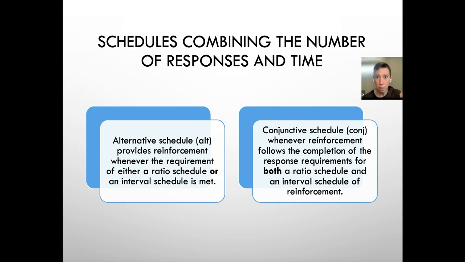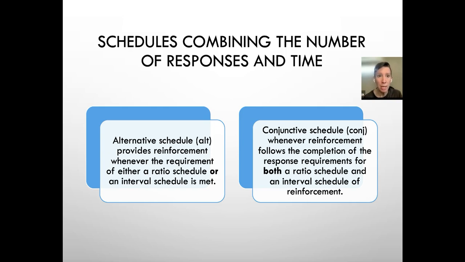Like we have to actually know these, but some of the word associations that are helpful for me is like alternative. It literally says it in the name. It's alternative. It's either this or that. Conjunctive, it says it in the name. It's linking two things together. Conj is that like Latin prefix for connect, right? So it's two things connected. So that's both a ratio and an interval schedule of reinforcement.